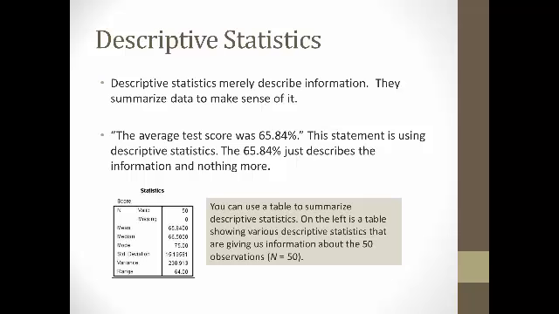Here's an example of a table that has some descriptive statistics in it. These are just giving you the information about the data. That's all it's doing. It's not making any claims about the population. We can see here that there are 50 people in this, and the average is 65.84, and the mode is 75.